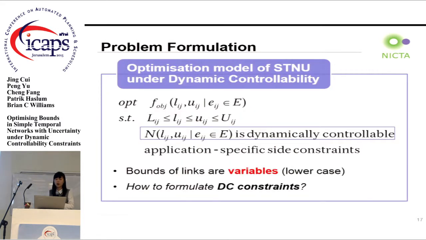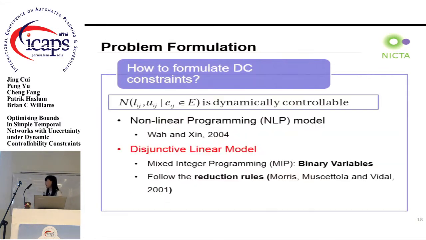In 2004, Wang and Xing introduced a nonlinear programming model. But in our paper, we introduced a disjunctive linear model. One of the reasons why we use a disjunctive linear model is that it allows us to use some more efficient solvers to tackle the DC constraints. For example, we can encode the disjunctive linear model into a mixed integer programming model by using binary variables. And our model strictly follows the reduction rules of the original DC checking algorithm.